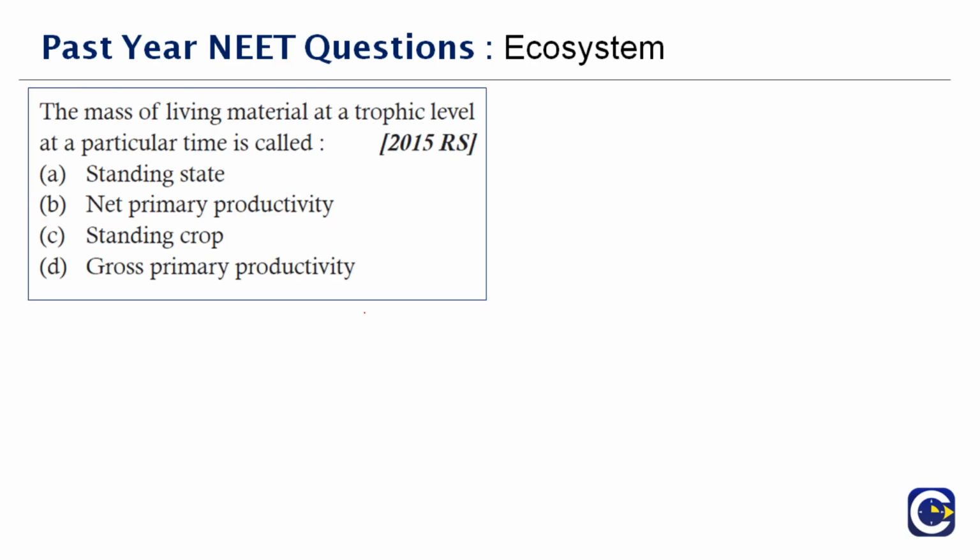Next question here. The mass of living material at a trophic level at a particular time is called as dash, and this question was asked in the year 2015. You have standing state, net primary productivity, gross primary productivity. Now what do you mean by net primary productivity or gross? We always use these terms. What is the difference between gross and net?